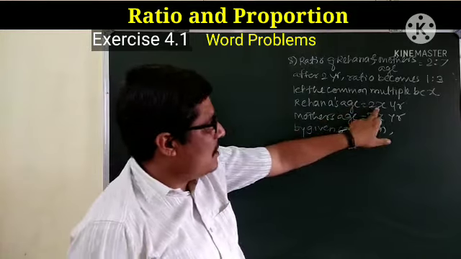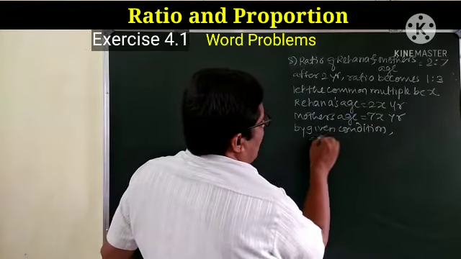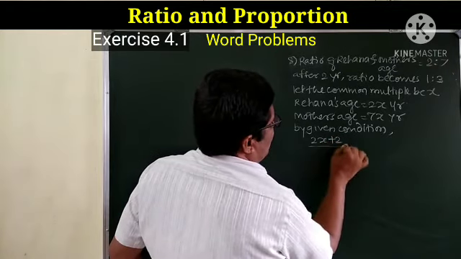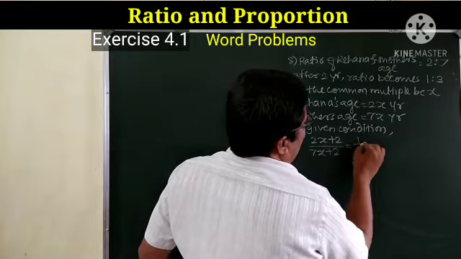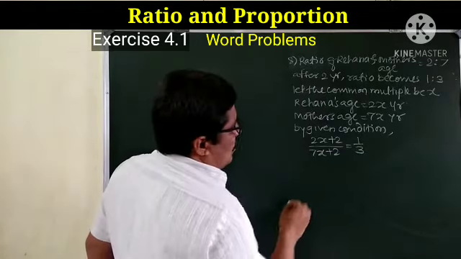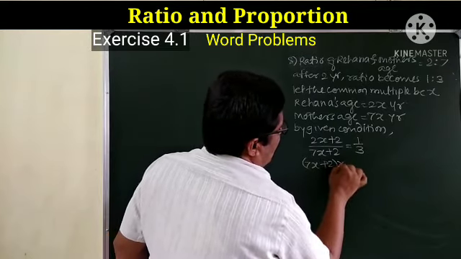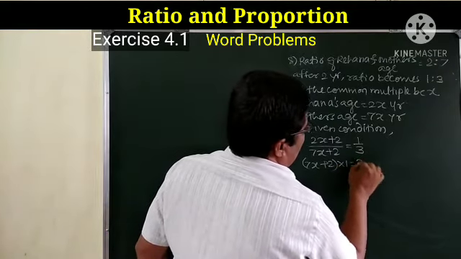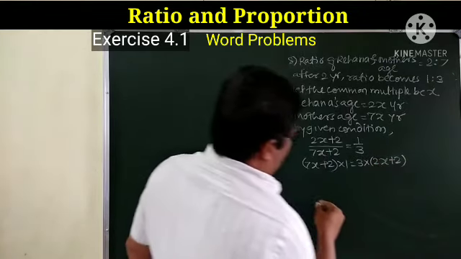म्हणजेच 2 वर्षानंतर यांचे वय जे आहे ते 2 वर्षांनी वाढेल. मग या ठिकाणी 2x plus 2 divided by 7x plus 2 is equal to 1:3. So 7x plus 2 multiplied by 1 is equal to 3 multiplied by 2x plus 2.